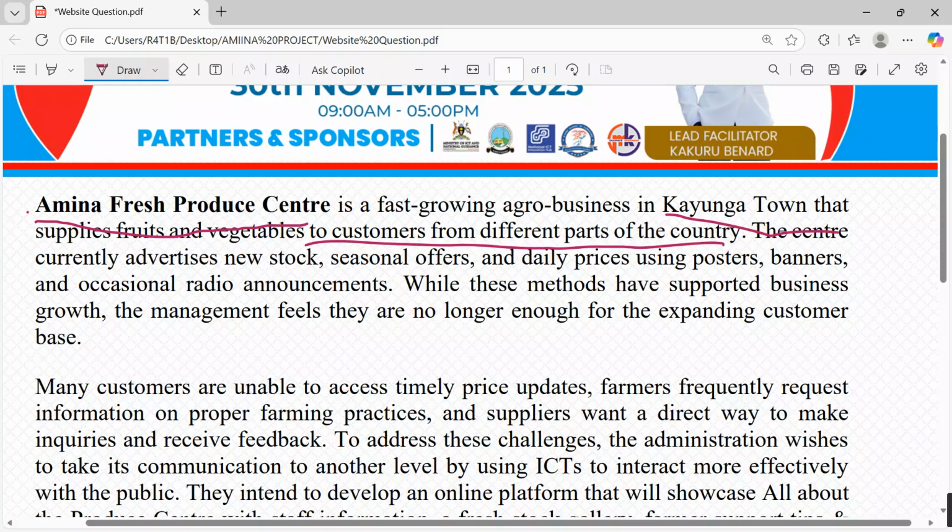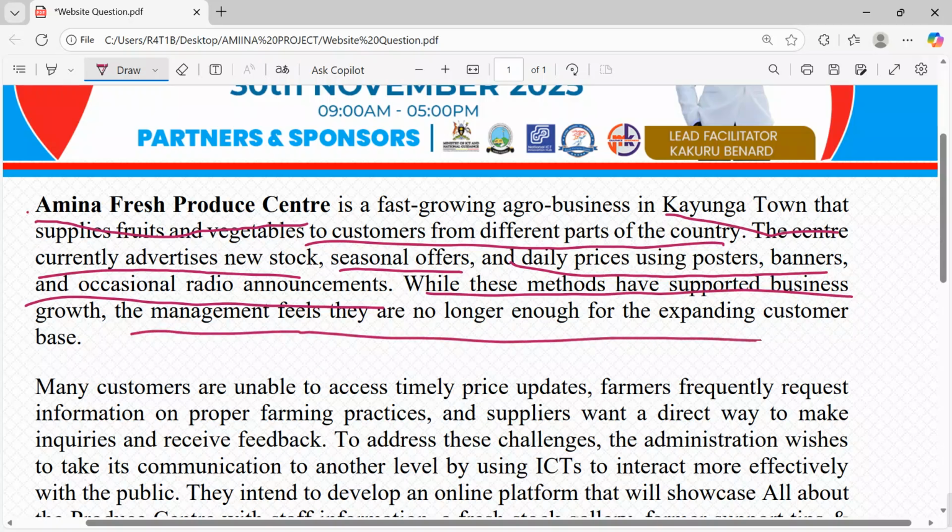The center currently advertises new stock, seasonal offers, and daily prices using posters, banners, and occasional radio announcements. While these methods have supported business growth, the management feels they are no longer enough for the expanding customer base.